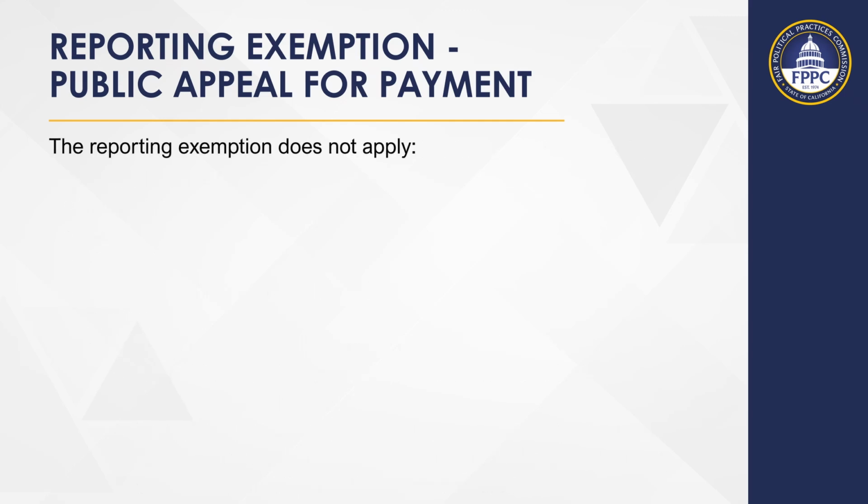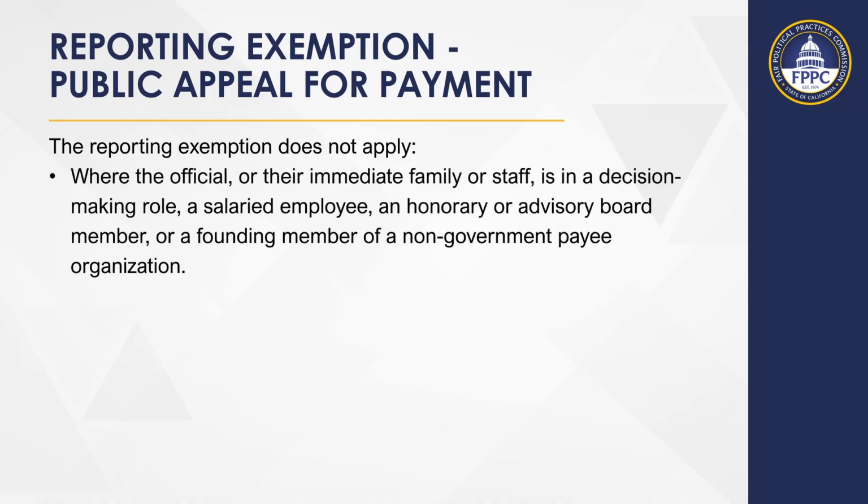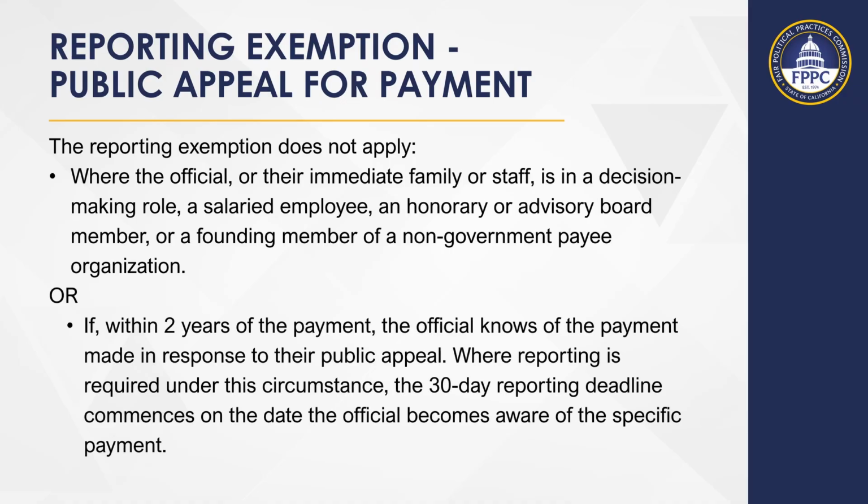Importantly, the public appeal reporting exemption discussed on the previous slide does not apply where the official or their immediate family or staff is in a decision-making role, a salaried employee, an honorary or advisory board member, or a founding member of a non-government payee organization, or if within 2 years of the payment, the official knows of the payment made in response to their public appeal. Where reporting is required under this circumstance, the 30-day reporting deadline commences on the date the official becomes aware of the specific payment.